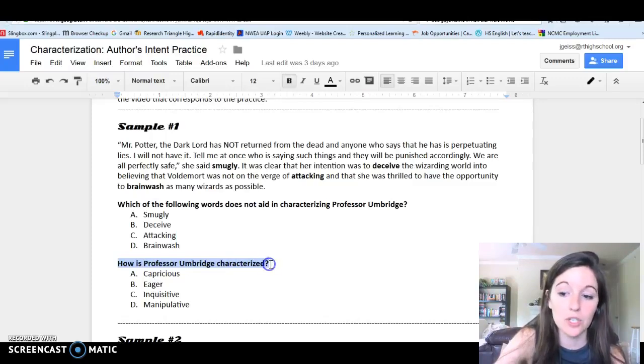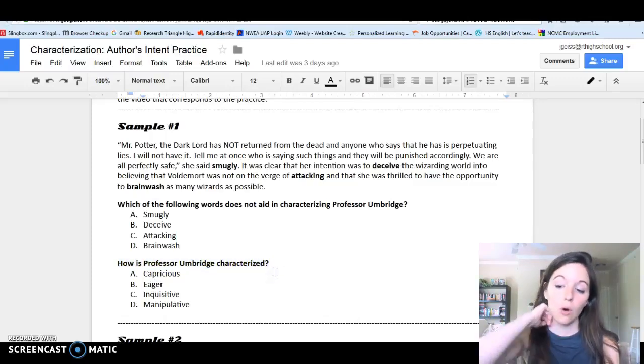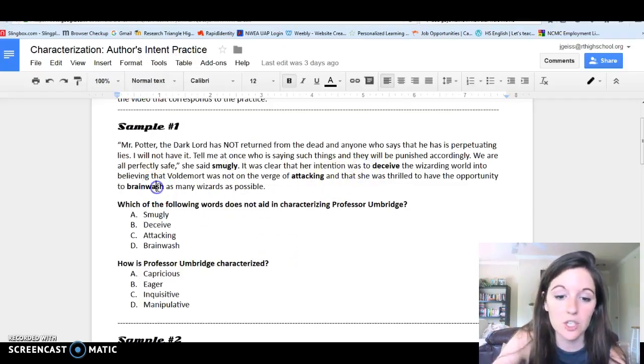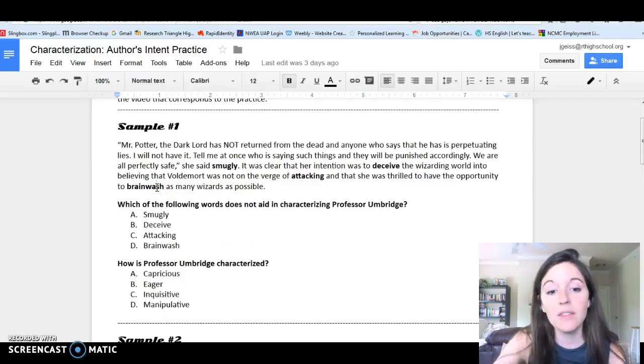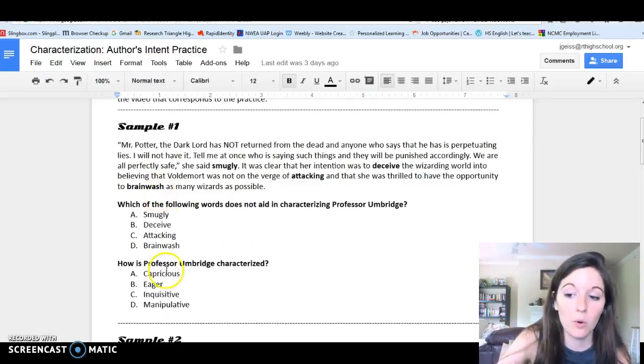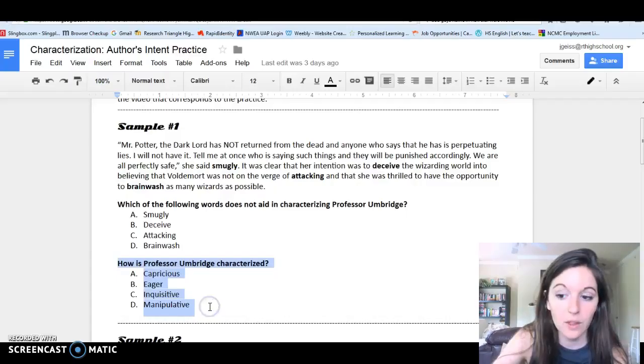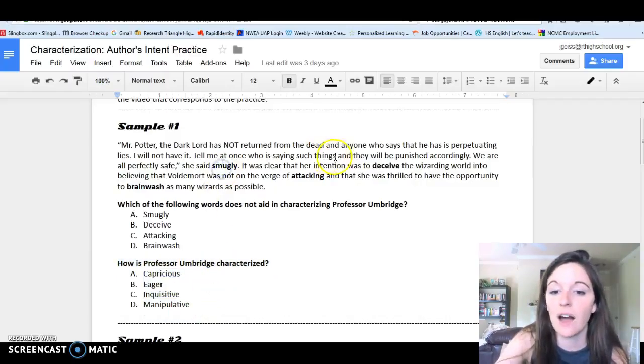How is Professor Umbridge characterized? The way that you figure this out is by looking at the different direct and indirect characterizations of Professor Umbridge. On the assessment, you're not going to have questions that build like this. You might have this excerpt and just this question. Therefore, you're going to need to identify the main characterization adjectives and verbs so that you can then figure out how she's being characterized.